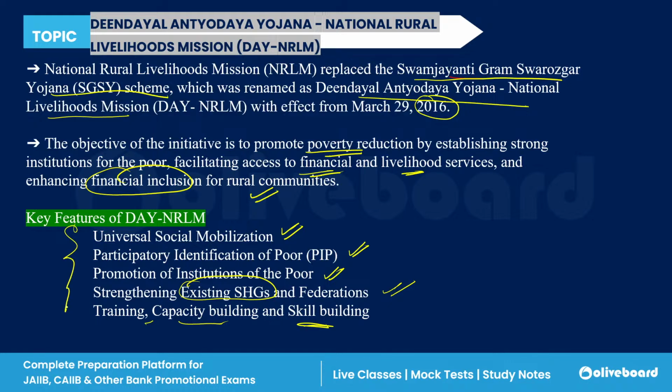So these are all the key features of the DAY-NRLM scheme.